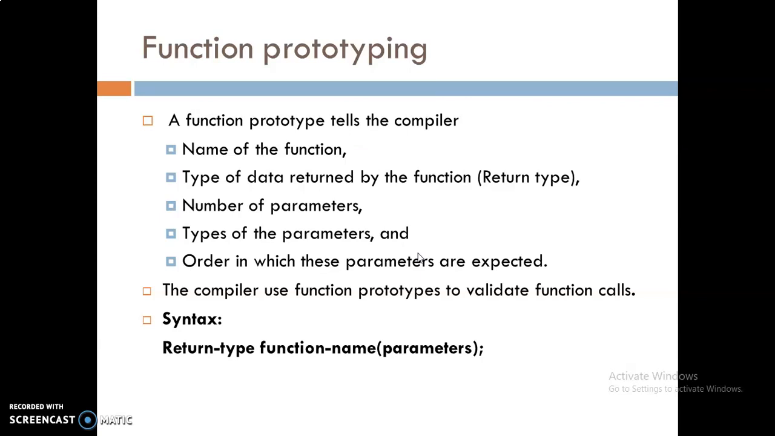The compiler order, it means the way it is kept inside, and accordingly it is going to be executed. The compiler uses function prototypes to validate function call. So compiler works along with the function prototypes, the way it is being called. And this is the syntax of the function. This is return type of the function, this is function name, and this is parameters. And when we are talking about parameters, we are talking about number of parameters as well as types of parameters.